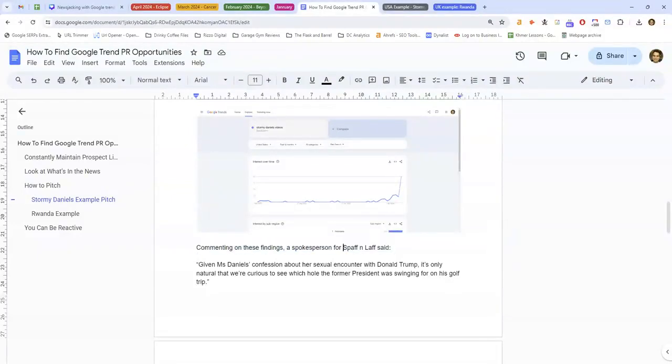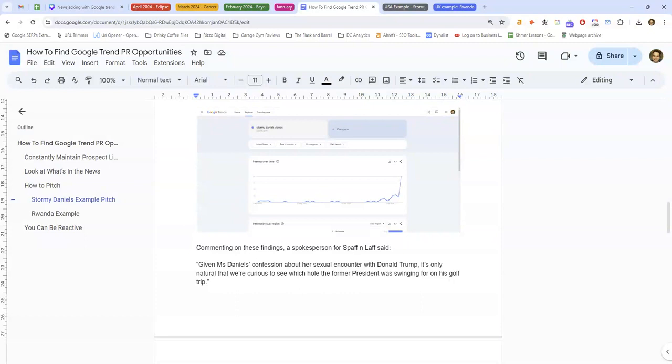Commenting on these findings, a spokesperson for Spaff and Laugh said, "Given Ms. Daniels' confession about her sexual encounter with Donald Trump, it's only natural that we're curious to see which hole the former president was swinging for on his golf trip." It says in the news that they had sex when Donald Trump was on a golf trip, so it's a sort of funny little comment about his golf trip, with a bit of sexual innuendo.